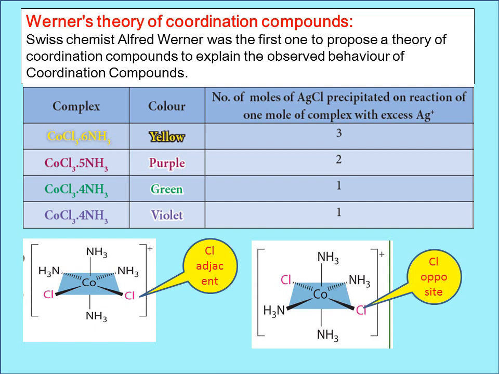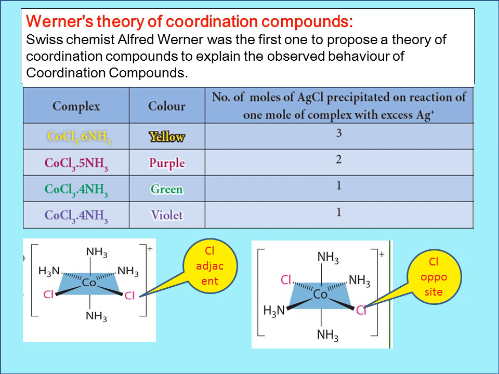In order to understand the behavior of coordination compounds, the Swiss chemist Alfred Werner proposed his theory of coordination compounds. In order to explain the behavior of coordination compounds, he proposed his theory. To understand the coordination theory, let us look at the example given here.